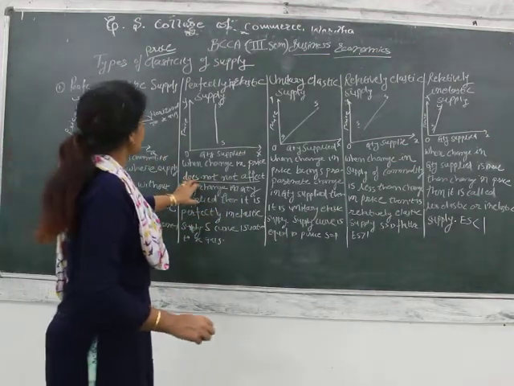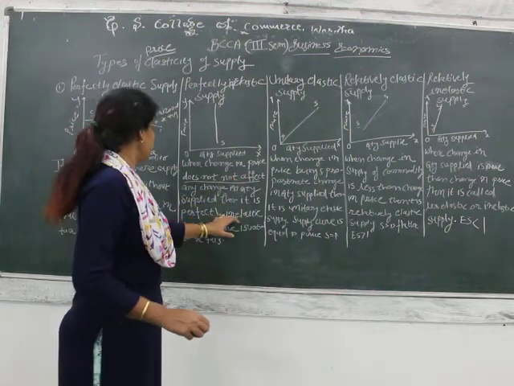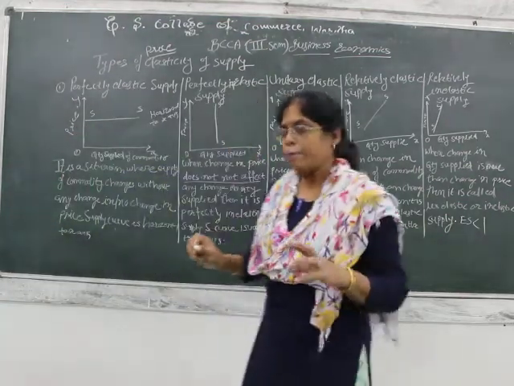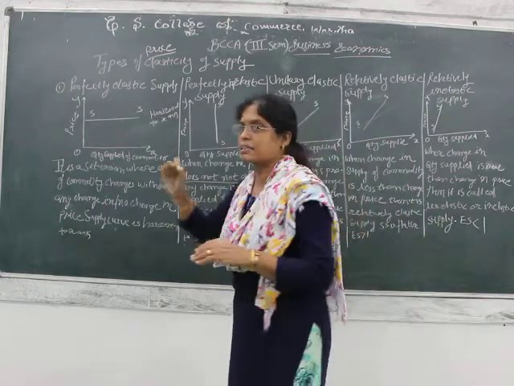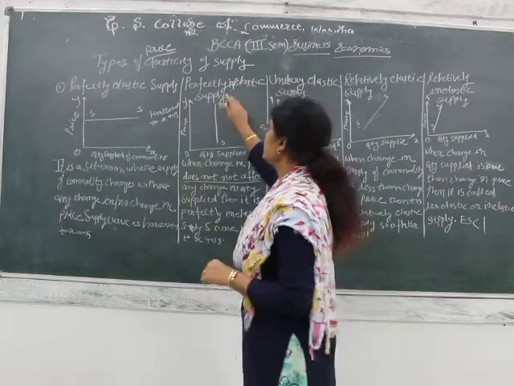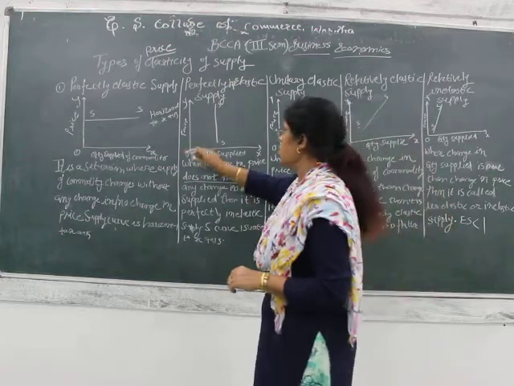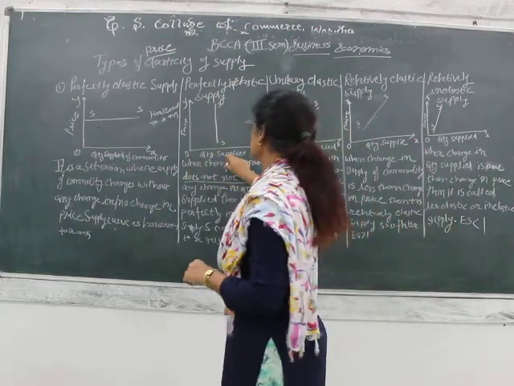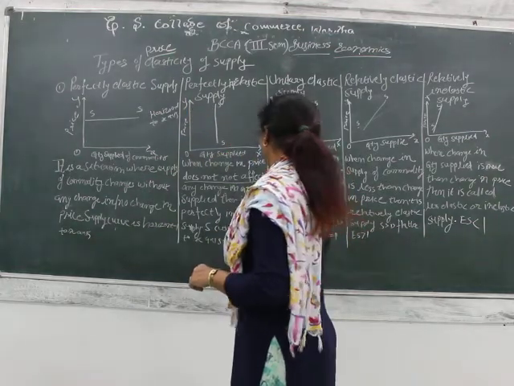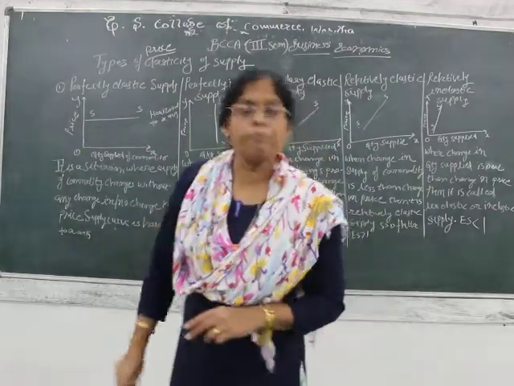Although the prices are changing, the supply is not getting affected by the change in price, and that situation is known as perfectly inelastic supply. Clear? Again the same is represented with this diagram. On the OX axis quantity supplied, on OY price, and the supply curve is vertical to the X axis. Here it was horizontal, here it is vertical to the X axis.